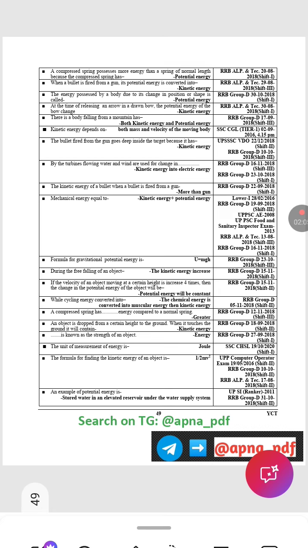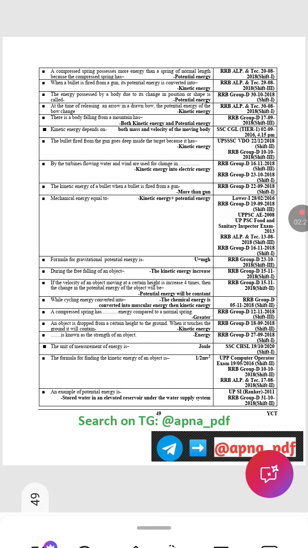Kinetic energy depends upon both mass and velocity. The bullet fired from a gun goes deep inside the target because it has kinetic energy. By the turbine, flowing water and wind are used to change kinetic energy into electrical energy. The kinetic energy of a bullet when it is fired from a gun is more than that of the gun.